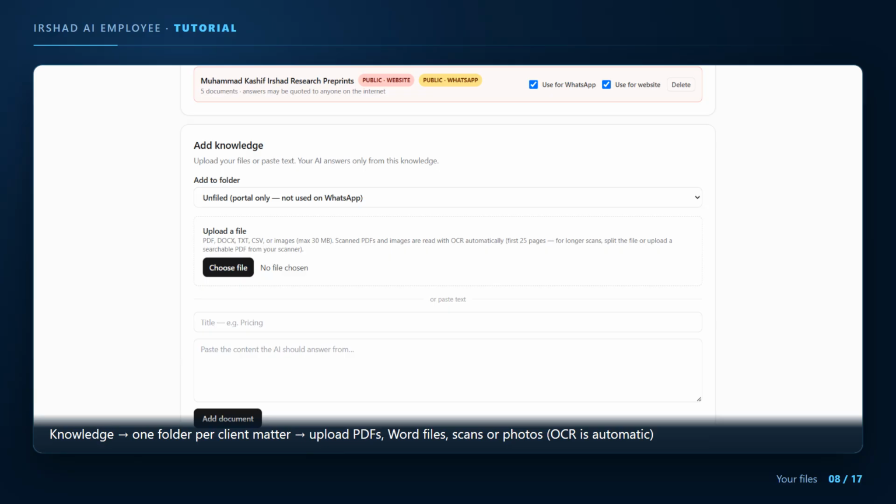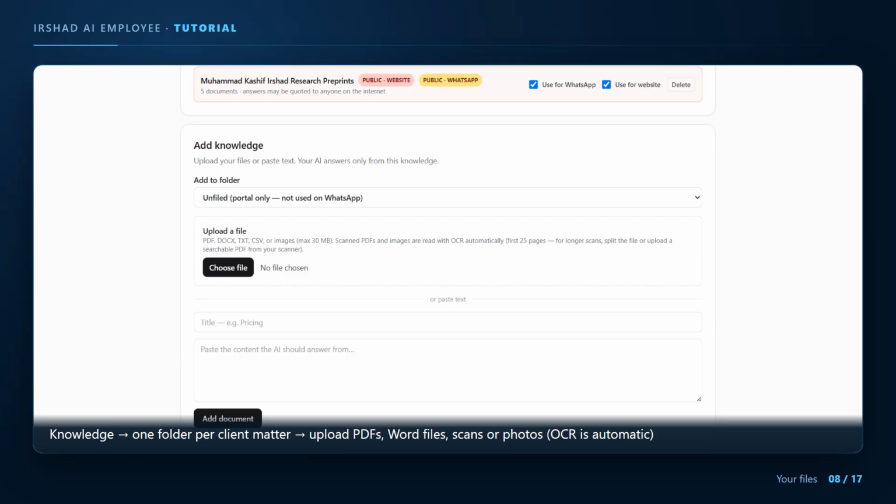Now your own files. Open the Knowledge tab. The rule is simple. 1 folder per client matter. Type a name, say Ali Traders, Case 3, and press Add Folder. Then, under Add Knowledge, choose that folder and upload. PDF, Word, text, or even scanned pages and photos. Scanned documents are read automatically with OCR. You can also paste text directly.